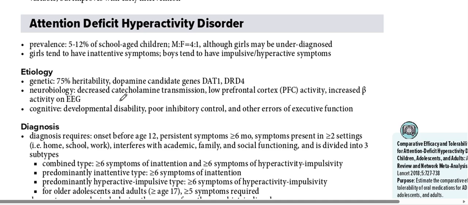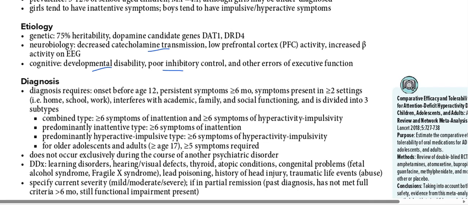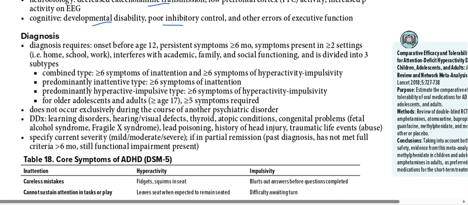Causes may be some hormonal issues like decreased catecholamine transmission and increased beta activity on EEG, maybe a hereditary cause, maybe developmental disability, poor inhibitory control and other areas of executive function. Basically, diagnosis requires onset before age 12, persistent symptoms for more than 6 months, and in two or more settings.